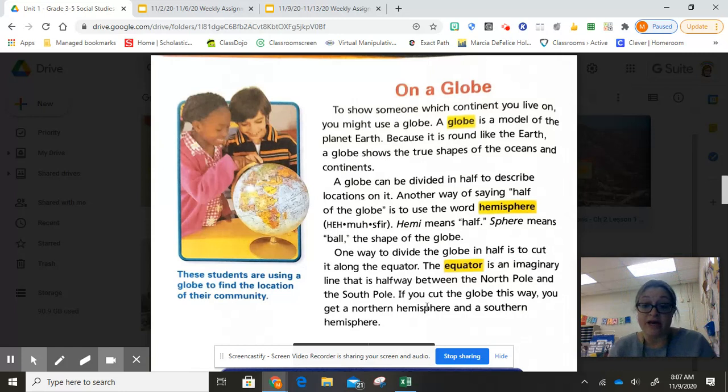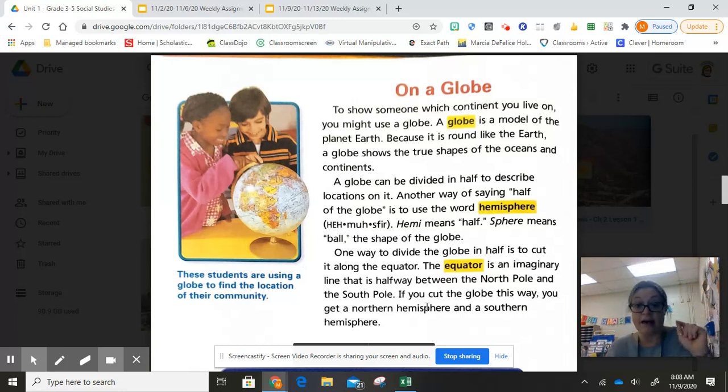One way to divide the globe in half is to cut it along the equator. The equator is, let me get that card out, an imaginary line that is halfway between the North Pole and the South Pole. If you cut the globe this way, you get a northern hemisphere and a southern hemisphere.